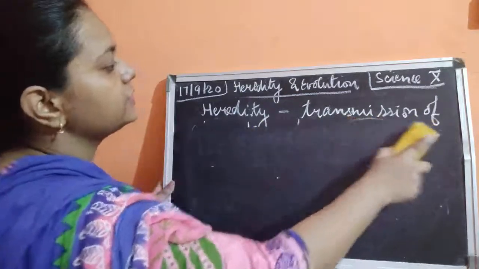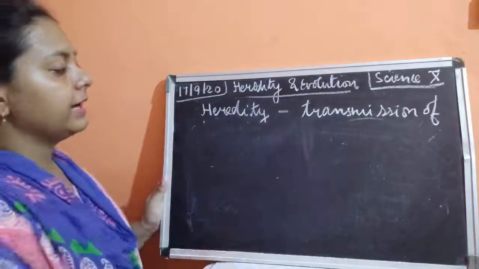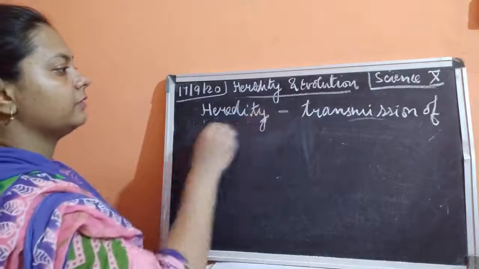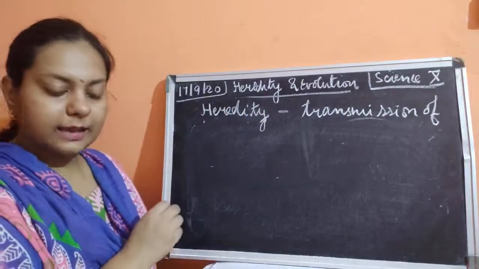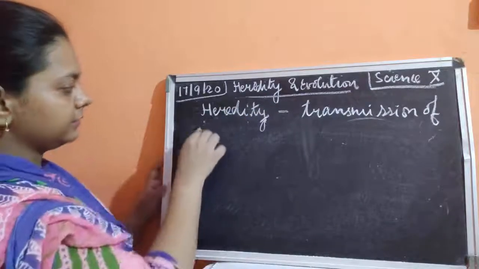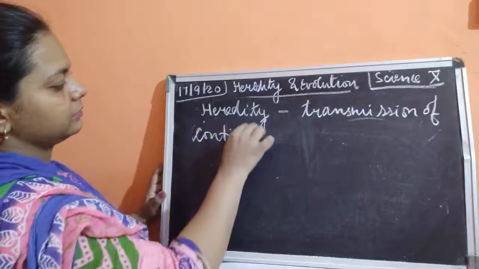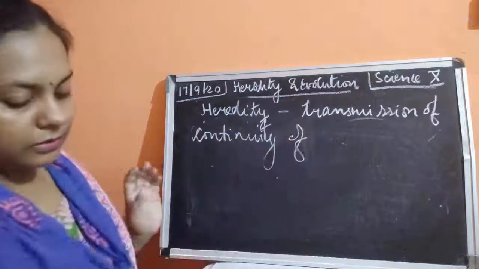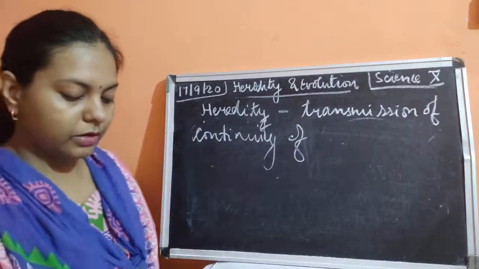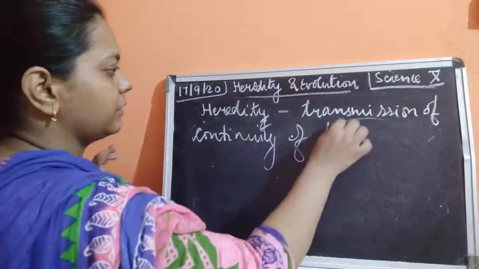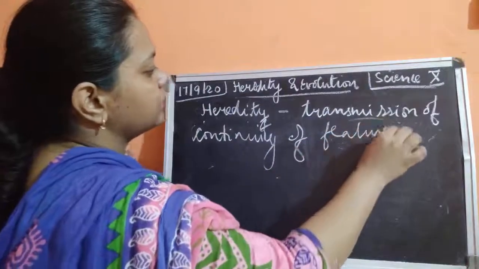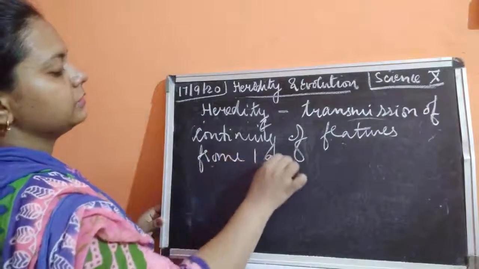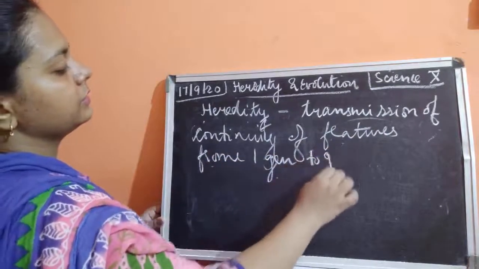It could also be defined as a way by which there is the transmission, the continuity of the features from one generation to another generation.